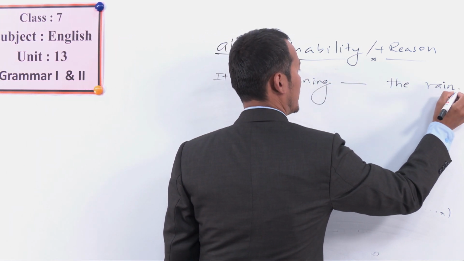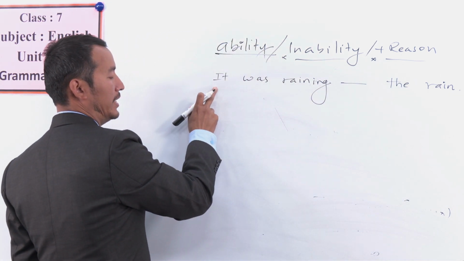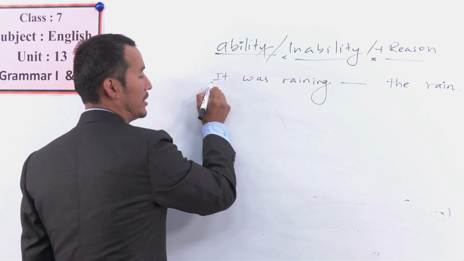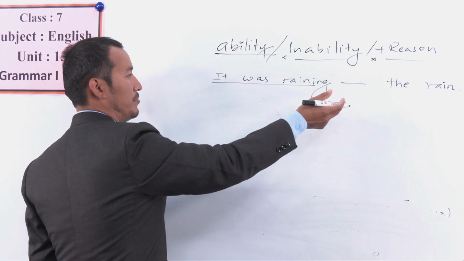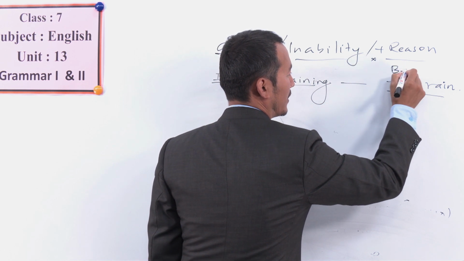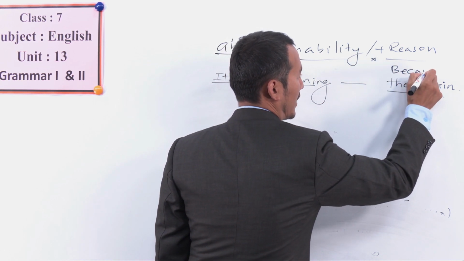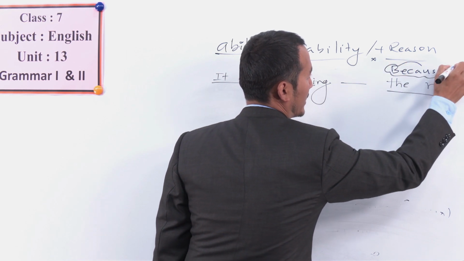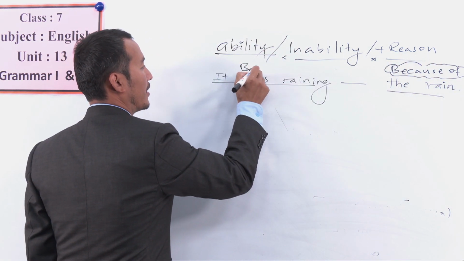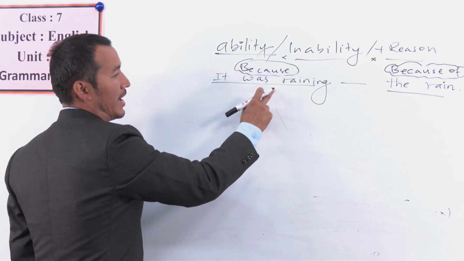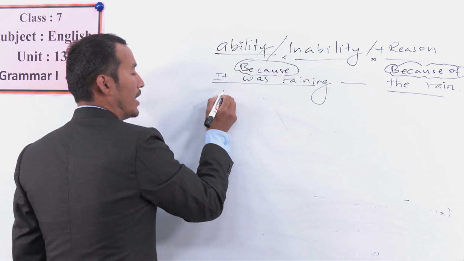You can say because of the rain. Because it was raining. When you use because, I couldn't go to school because it was raining. And if you want to use because of, then you have to make it a noun phrase, and you can make your sentence. Okay, this is for because it was raining and because of the rain.